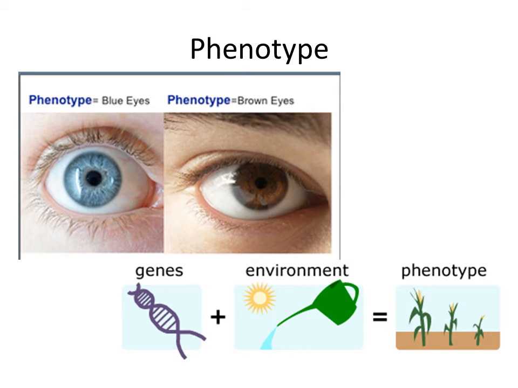If you have a look at these plants, for example, identical plants with the same genes, and you give some of them water and some of them no water or less, then you will get another phenotype. The codes are the same, but the environmental circumstances can be different, so the phenotype can change. Also, if you have blonde hair and you dye it black, your phenotype will change, but your genes will not change.